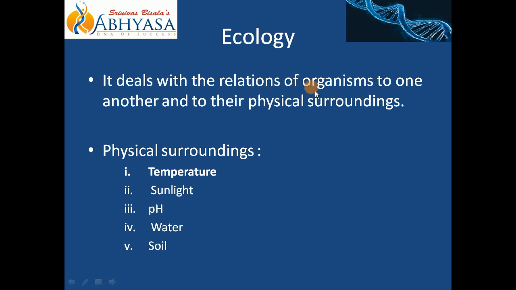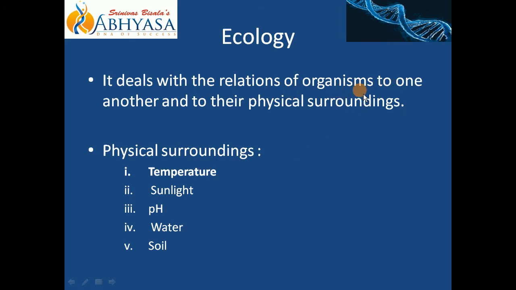Now we have discussed this definition and basic knowledge about ecology. So two things are there: one is the organism and the second is the physical surroundings. The physical surroundings include the factors temperature, sunlight, pH, water and soil. Apart from that, land surface also will come, but we will not go into that much detail in this video.